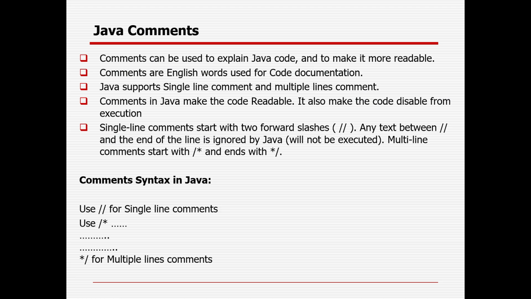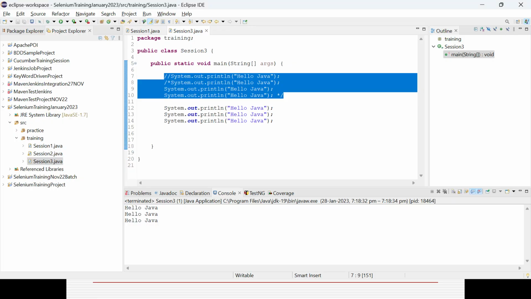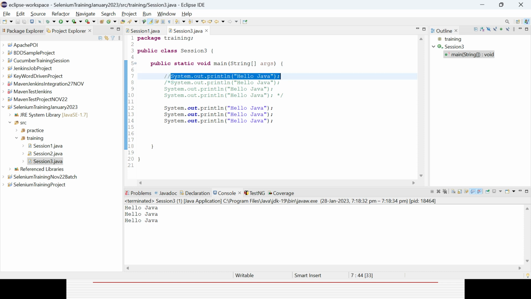So why is a comment required? Suppose in case you are writing 1000 lines of code and you are writing a couple of methods and a couple of important things, but you cannot keep English text in the code, because the code will not understand it. Suppose you want to leave some kind of manual note before that method to demonstrate the method, but you cannot write it in the code, so you can comment it and write the objective of the method, the objective of the line, so that a person who is new to that project, who is analyzing your code for fixing anything, can easily get the idea of what these lines are for, understand it, and after that proceed and fix it.